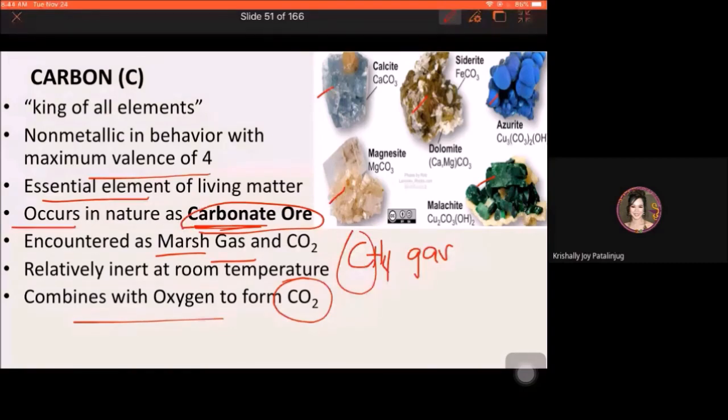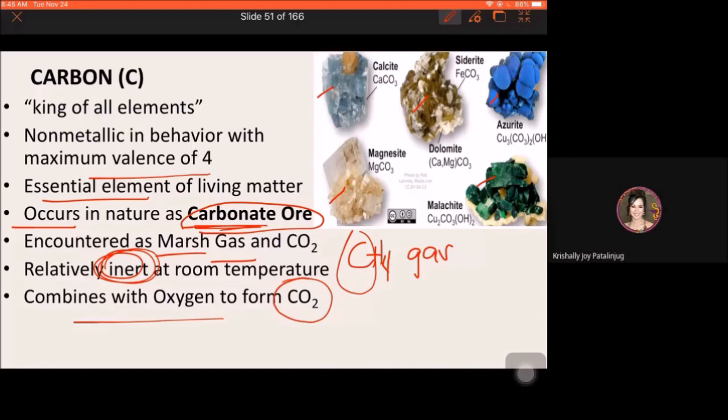Meaning, pag sinabing inert, it does not undergo chemical reaction under a set of given conditions. Okay? So, hindi siya nagre-react. So, kalmado lang siya at room temperature. Dili siya ga-cause of any chemical reaction at room temperature.